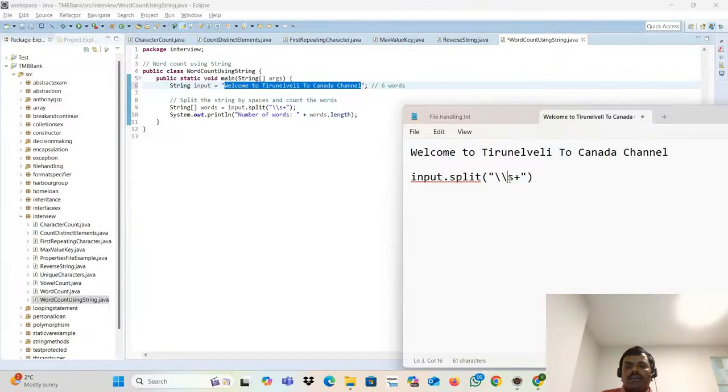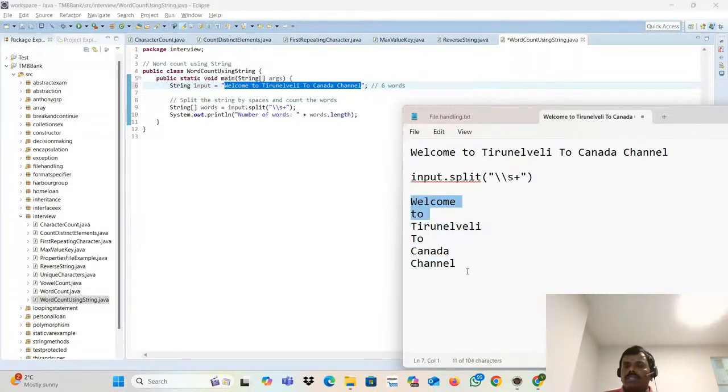This one they call regex, regular expressions. What we are doing? Plus means one or more spaces. Whatever spaces are there, one or more spaces, split it based on that. If you split it, what will happen? It will split based on the white space. So you will get welcome, to, Tirunelveli, to, Canada, channel. You will get like this.